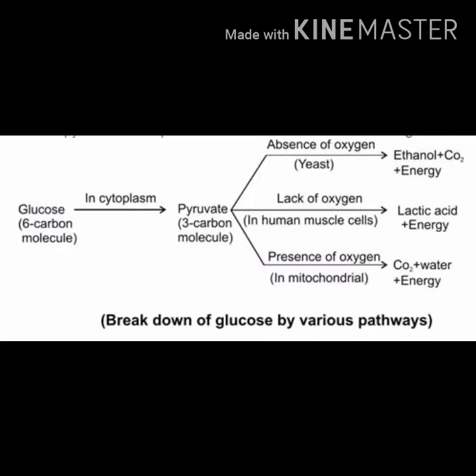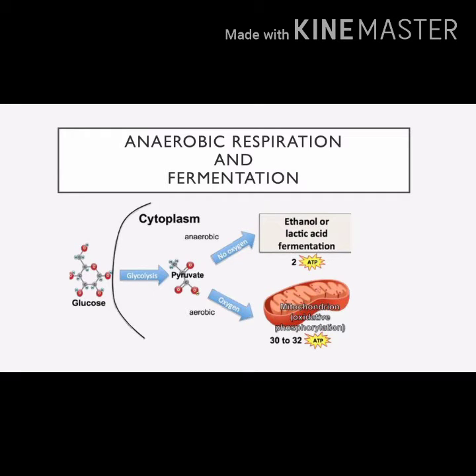Further, the pyruvate may be converted into ethanol and carbon dioxide in some organisms, like yeast. During the fermentation process in yeast, glucose is converted into ethanol and carbon dioxide after the formation of pyruvate. Since this process takes place in the absence of oxygen, the fermentation process takes place without oxygen. So this type of respiration is known as anaerobic respiration.